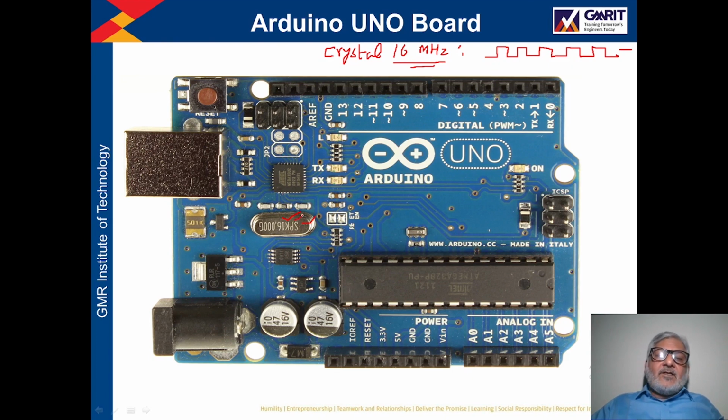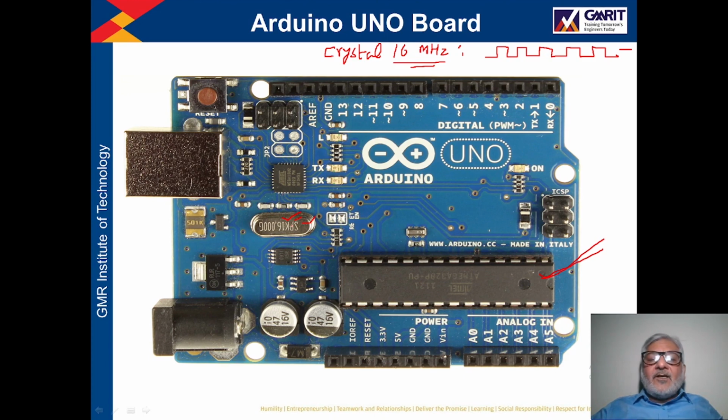because this crystal is of 16 megahertz, and this clock is used by this processor as a reference signal for doing various processing, right? So for doing the various processing, one reference signal is required by this processor.